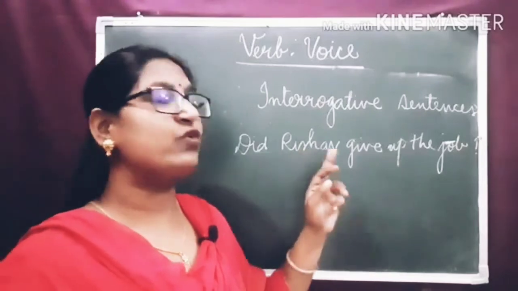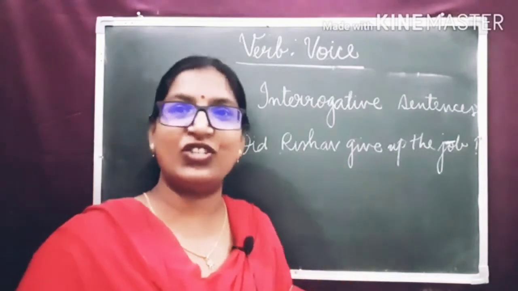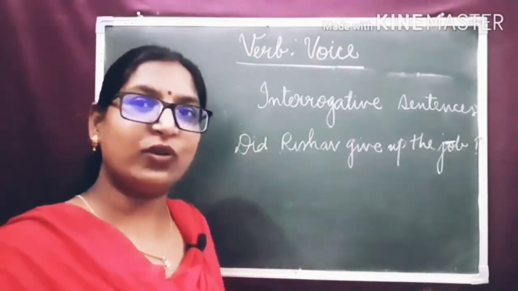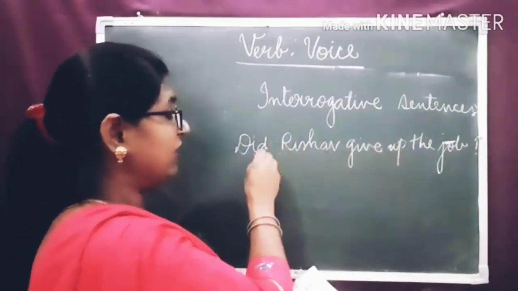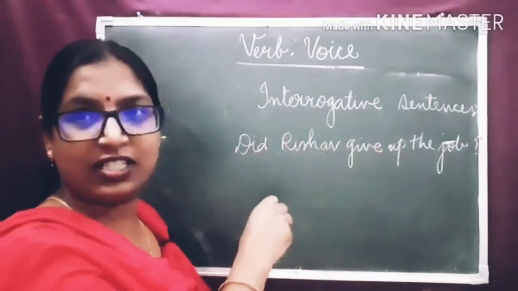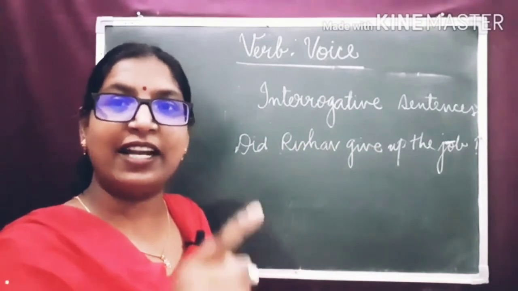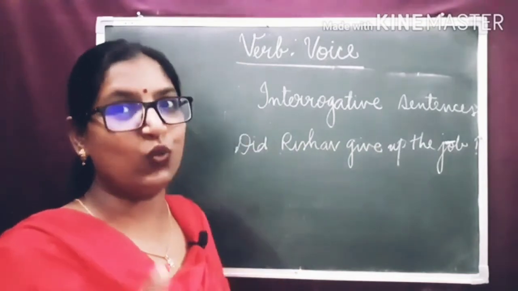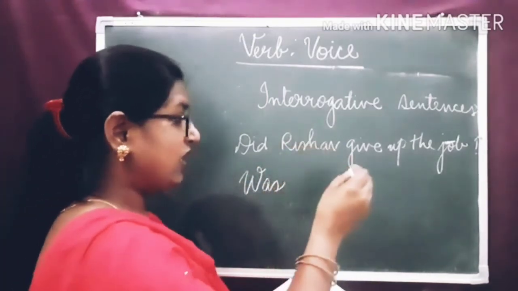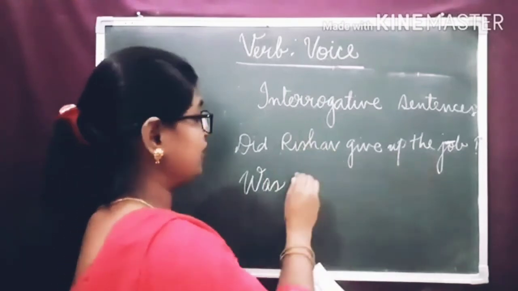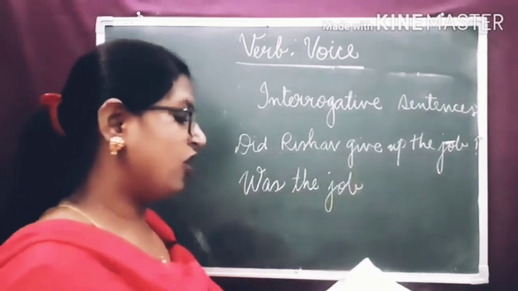Clear? When we change from active to passive voice, it will remain a question only. Question will remain question in passive voice also, and the tense will also remain the same. So, the did will be changed into was. Did give is in the simple past tense, and dear children, in simple past we use was, isn't it? So did will be changed into was. Object will become the subject. Was the job.